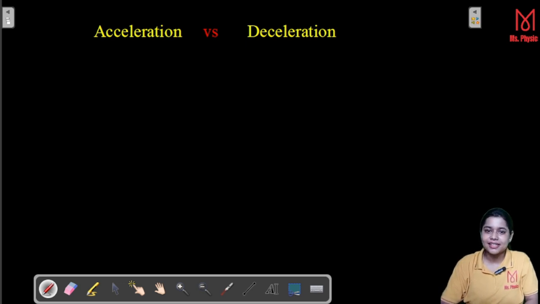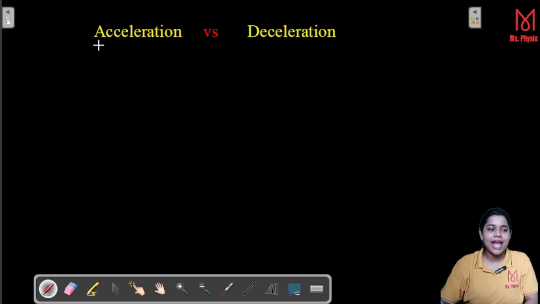Negative acceleration, and this is deceleration. Whenever we ask this question to you, I think most of the time this answer comes to your mind: negative acceleration, this is deceleration. But is it always true? About that today we are going to discuss. So without wasting time, let's start today's discussion.